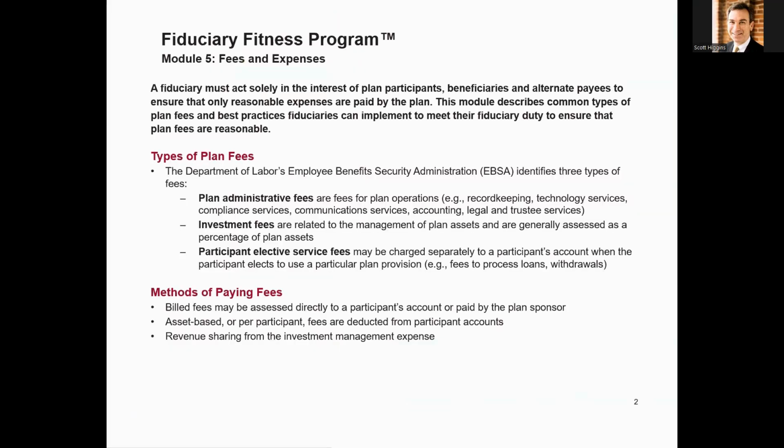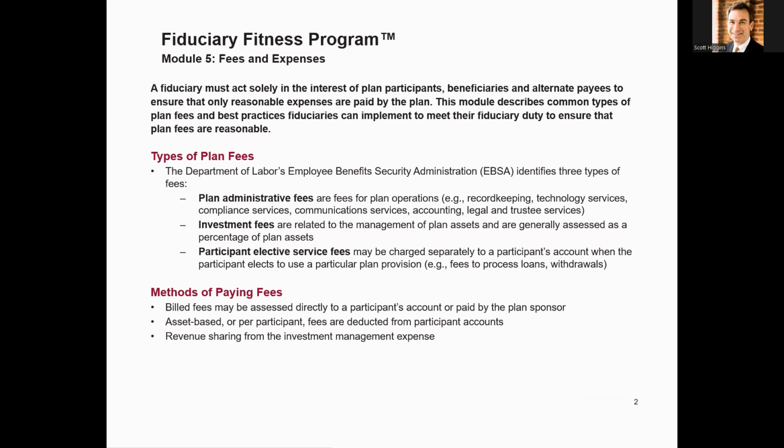A fiduciary must act solely in the interest of plan participants, beneficiaries, and alternate payees to ensure that not only reasonable expenses are paid by the plan. This module describes common types of plan fees and best practices fiduciaries can implement to meet their fiduciary duty to ensure that plan fees are reasonable. Let's start off with types of plan fees.